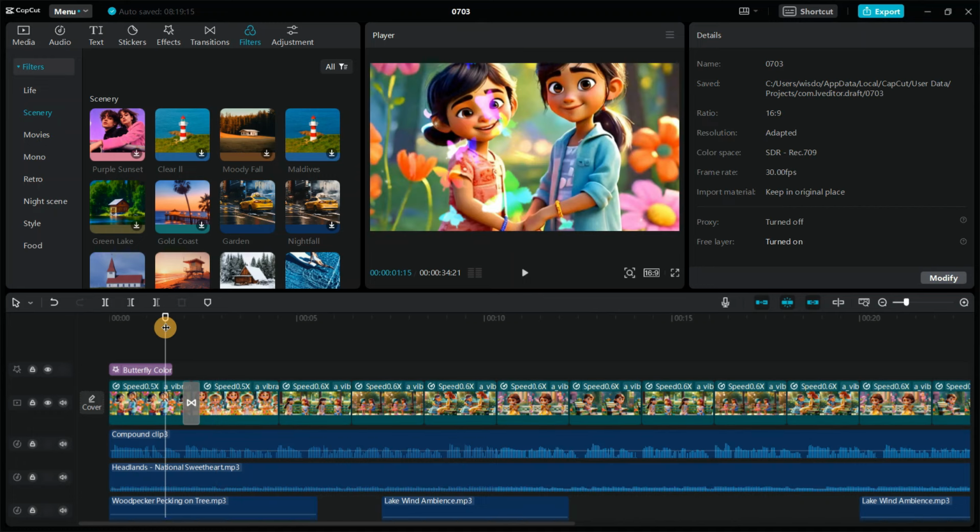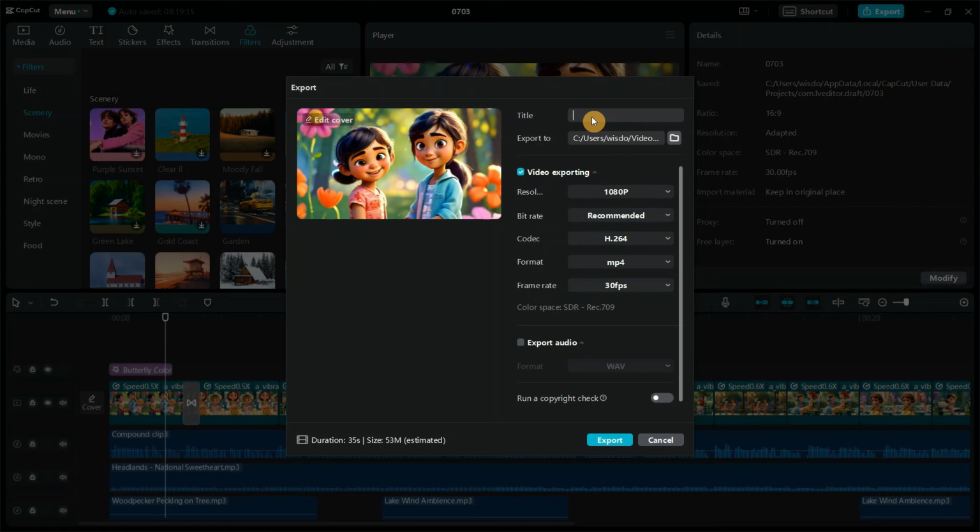Once you are done with your editing, go ahead and click over right here to export your video. Give a name to your video. Select the folder where you want the video to be exported to. And once you are done, just go ahead and click on export. And once that is done, go ahead and upload it on your YouTube channel.